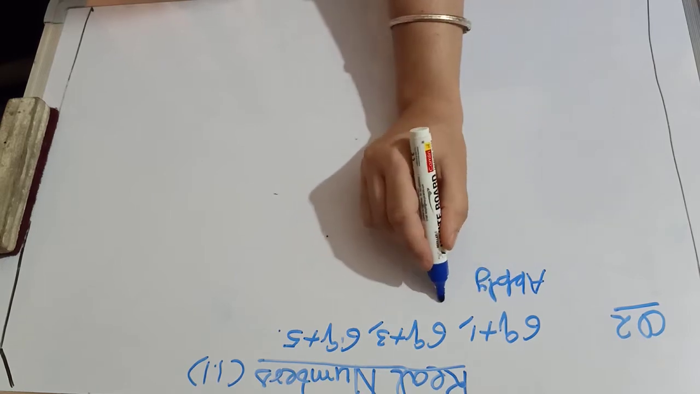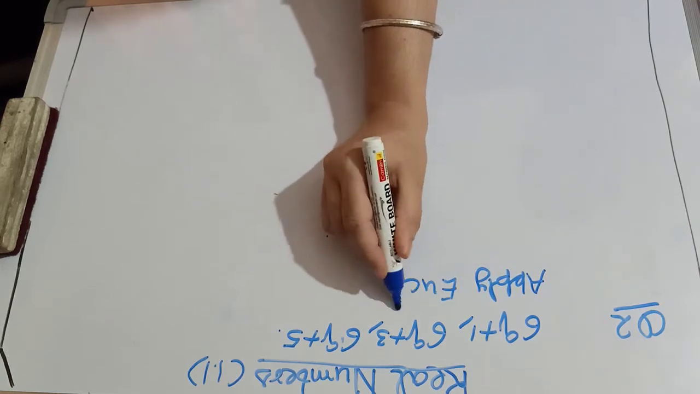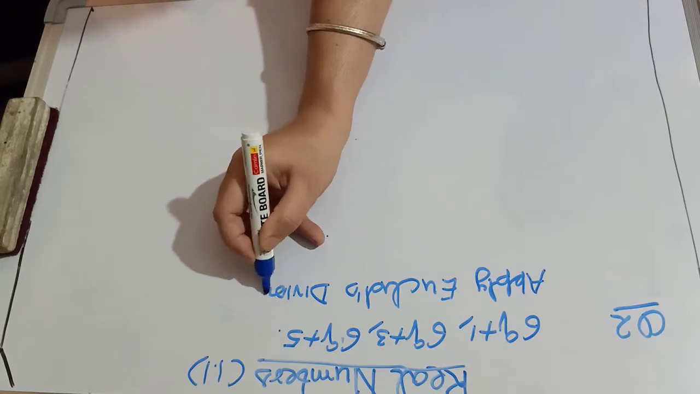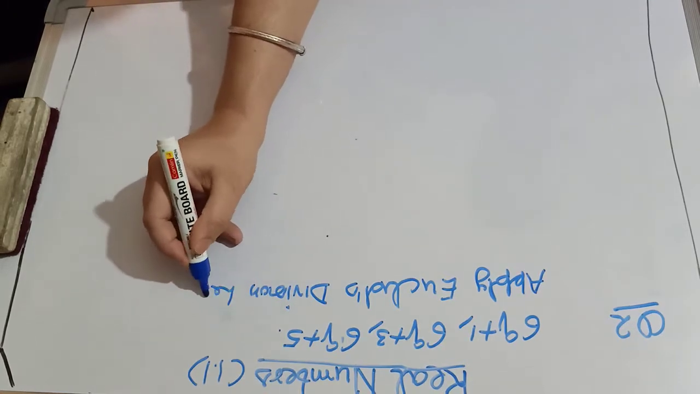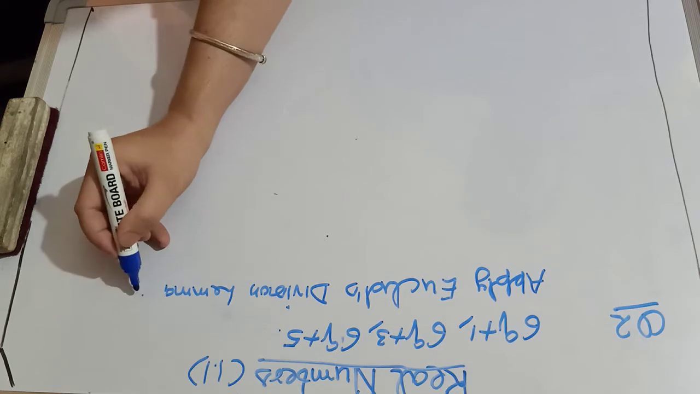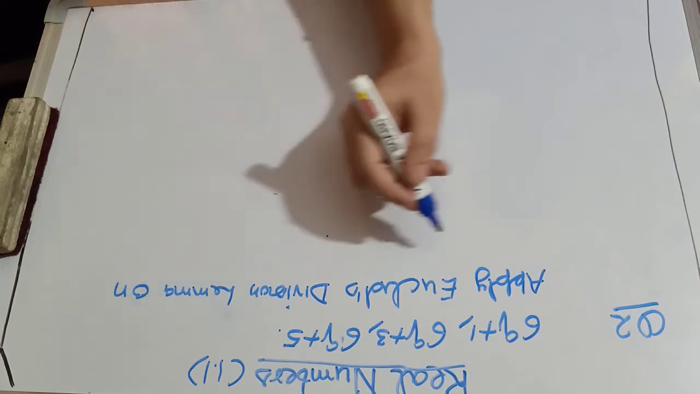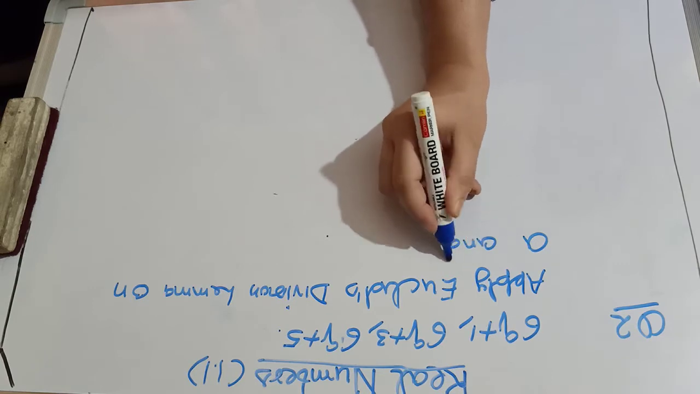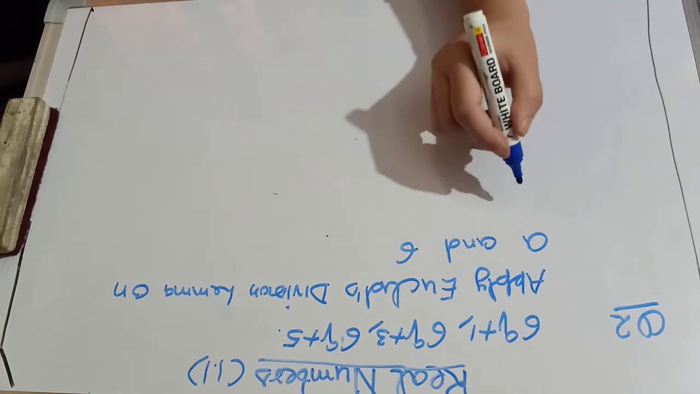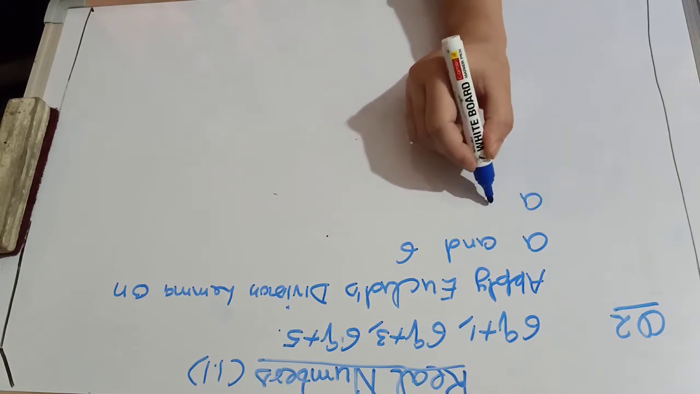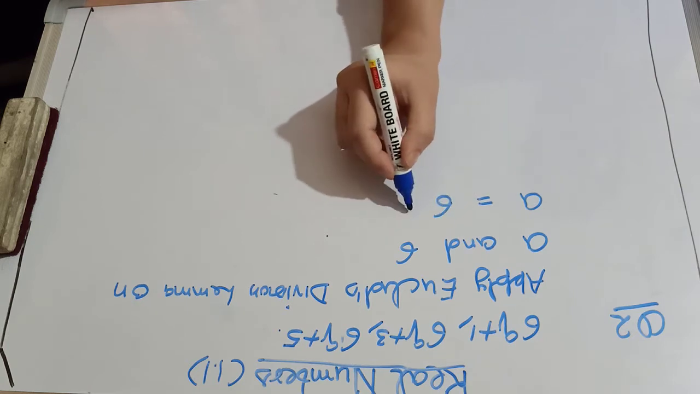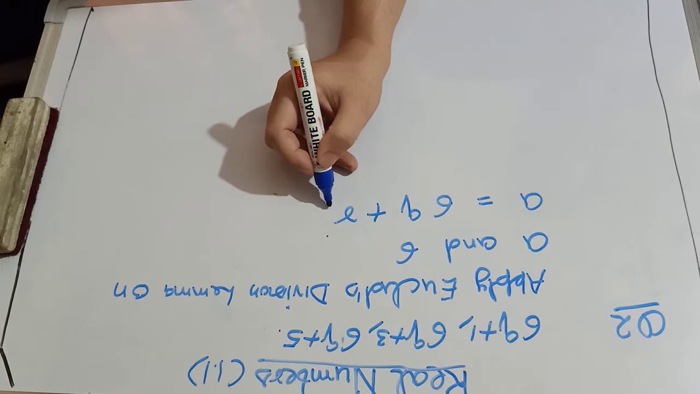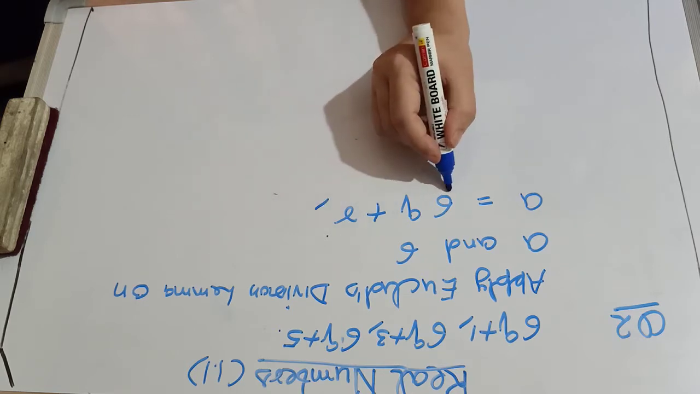Apply Euclid's division lemma on some real number a and 6. It means if we divide a with 6, we'll get a quotient and a remainder. But we are dividing it with 6.